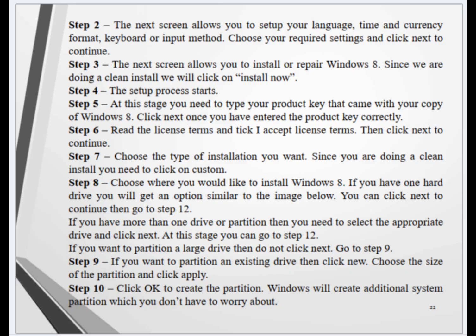Then go to step 12. If you have more than one drive or partition, then you need to select the appropriate drive and click next.